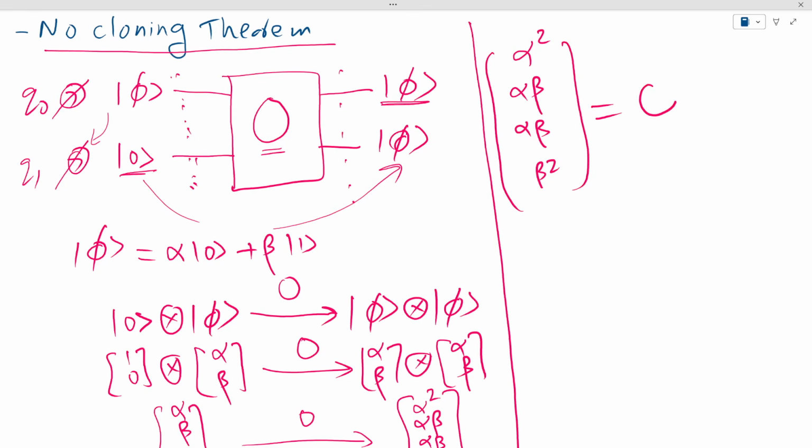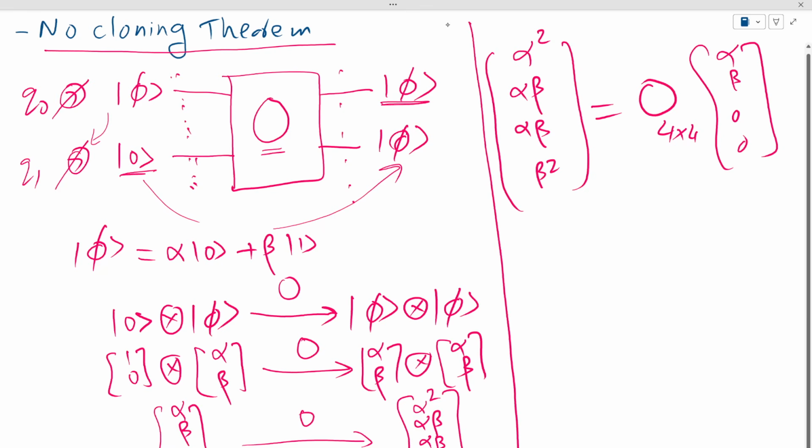Which means that essentially we want this operation to be performed by this copying device, that there is some 4x4 matrix that when applied to (alpha, beta, 0, 0) gives us this vector (alpha squared, alpha beta, alpha beta, beta squared).